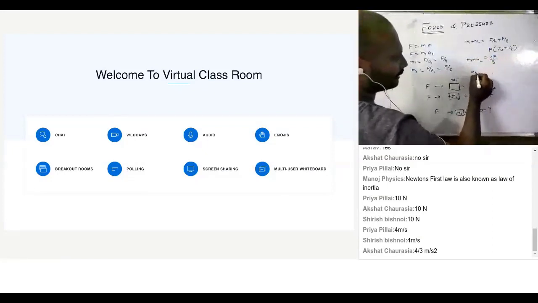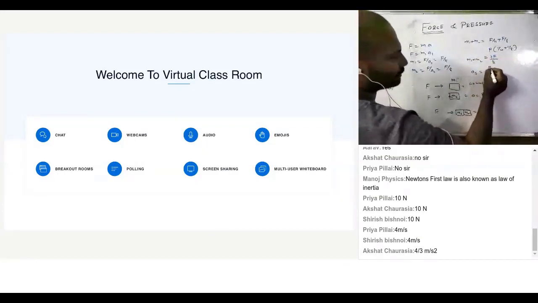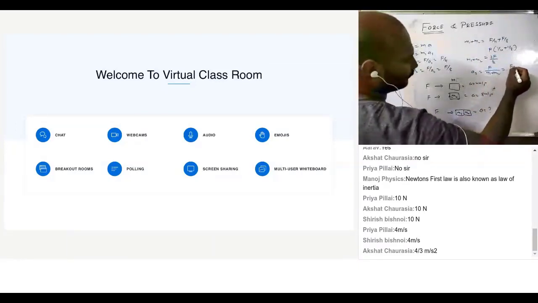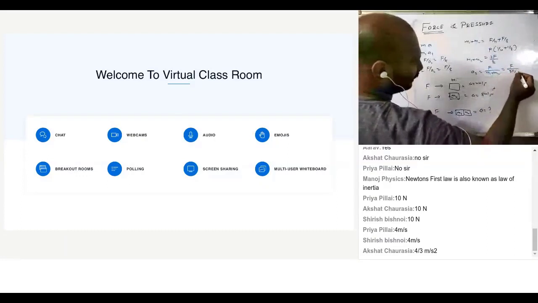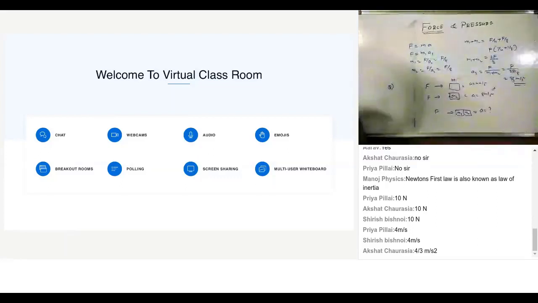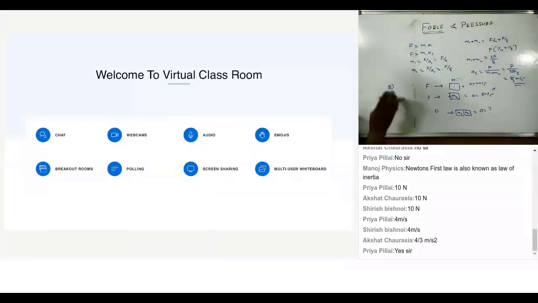Now what is the acceleration in the third case? Force by total mass. So that is equal to F by 3F by 8. So F and F cancel. How much is that? 8 by 3 meter per second square. So the answer would be 8 by 3 meter per second square. I'll have a very similar question.